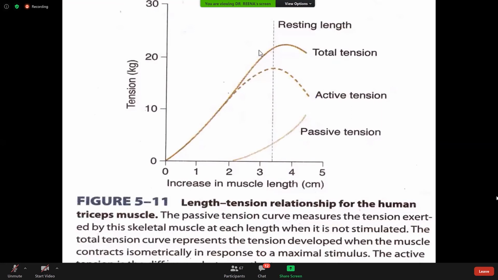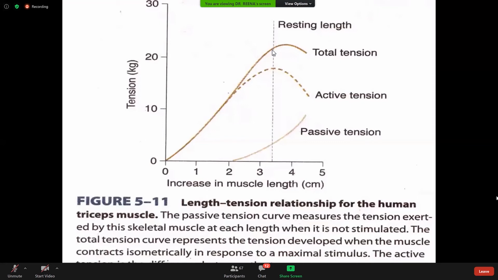So again, here you can see this is the resting tension, total tension, active tension, and passive tension. Passive tension: when the muscle is not stimulated, there is still a tension developed in the muscle. This is due to stretching of the series elastic component and the parallel elastic component. So this creates a tension that is called passive tension.